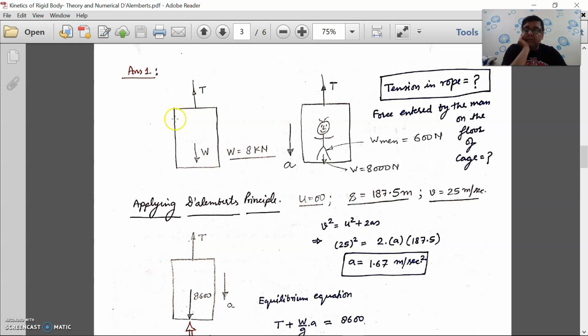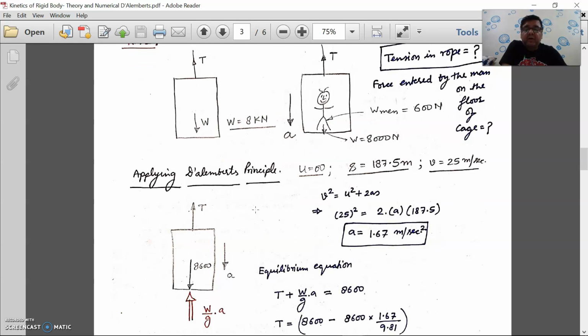So now let us try to draw the free body diagram of this system, right? So if we draw the free body diagram, this is the tension T in the rope, and the total weight of the man as well as the cage, 8600 newton.